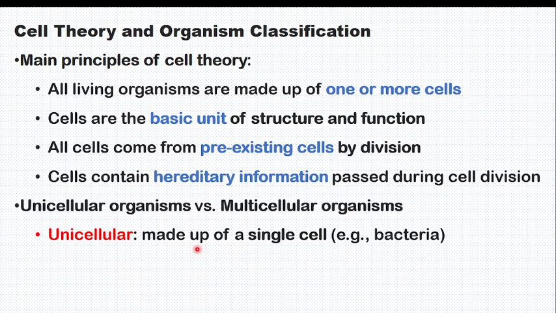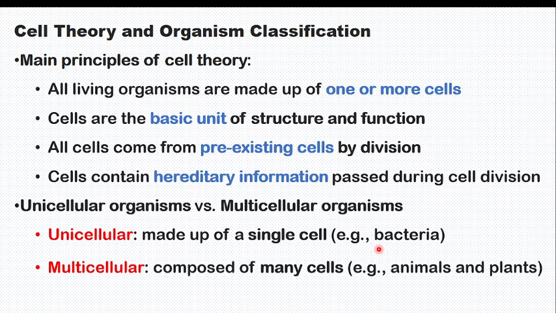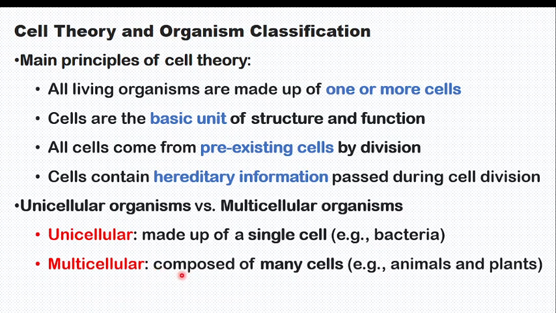Unicellular means made up of a single cell. If they ask you what is a unicellular organism, say it is an organism made of a single cell, for example bacteria. Multicellular organisms are composed of many cells, such as animals and plants.